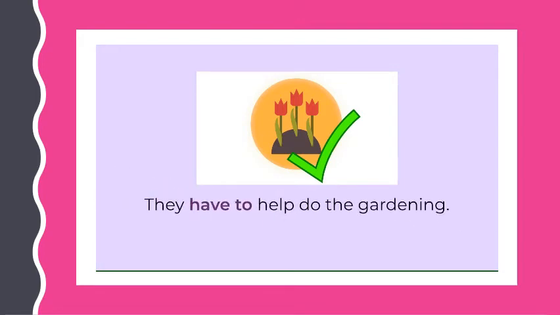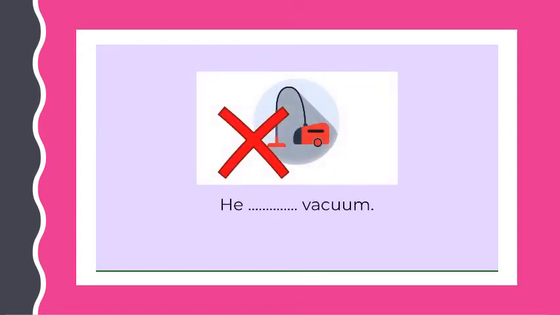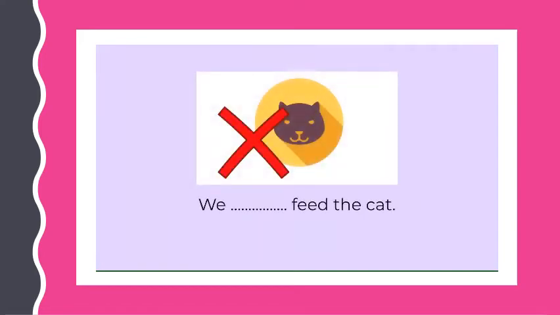They have to help do the gardening. He doesn't have to vacuum. We don't have to feed the cat.